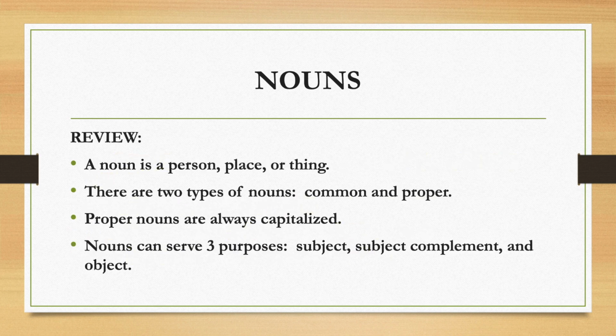A noun is a person, place, or thing. There are two types of nouns, common and proper. Proper nouns are always capitalized, and nouns can serve three purposes. A noun can be the subject, the subject complement, or an object. For the purpose of the TEAS, you only need to be concerned when the noun is the subject. And that's because in order to have a complete sentence, you have to have a subject and a verb.